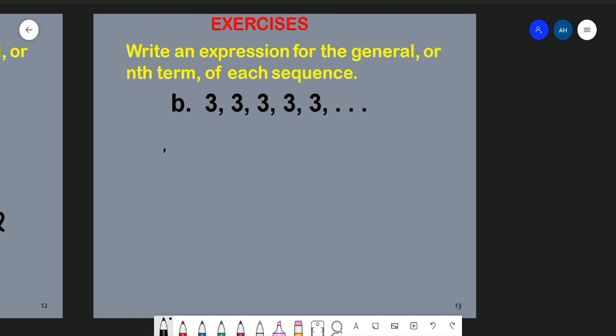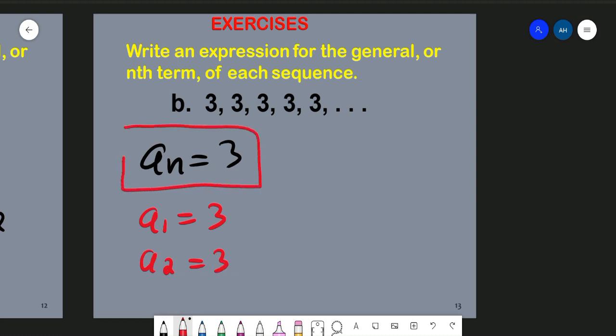It is easily written like this: an equal to 3, right? Because each of these terms, 3, 3, 3, does not depend on the value of n. Now, let's check it. For example, what is a1? a1 is still equal to 3 because the nth term does not depend on the value of n in this case. a1 equal to 3. What is a2? a2 is also equal to 3, and so on. So this is what we call the nth term for this sequence.